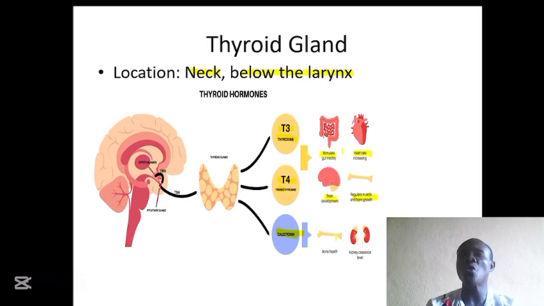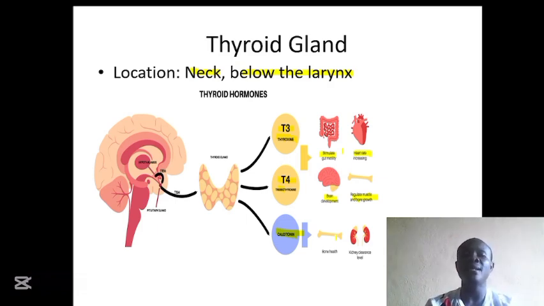It will also cause the kidney not to absorb any of the calcium into the bloodstream, but mind you, excessive release of this calcitonin will cause the bone to be dense. It will also cause what we call kidney stone in the kidney.